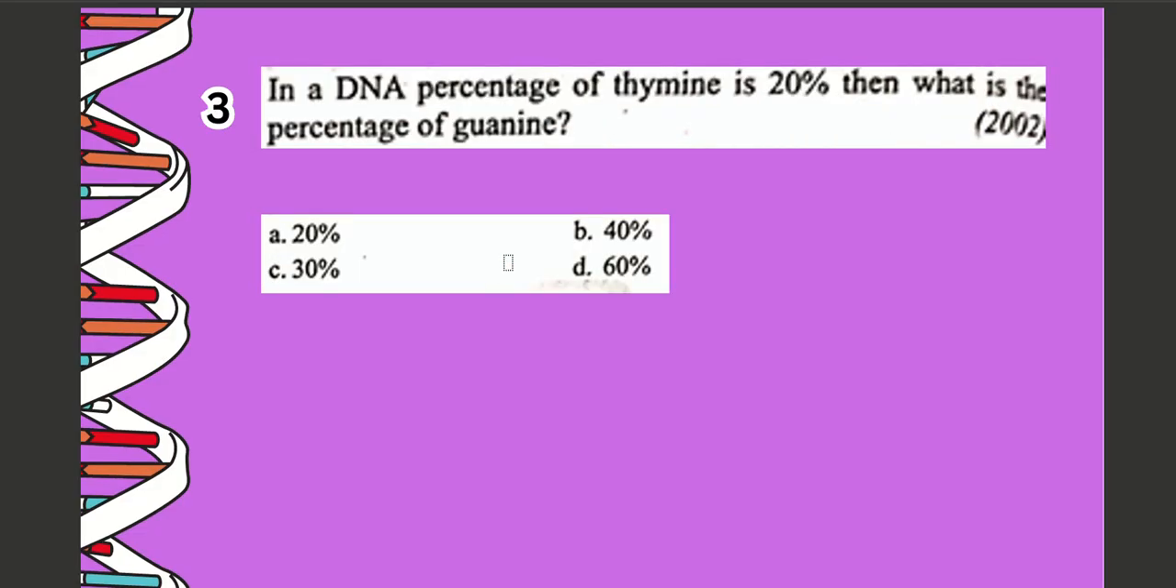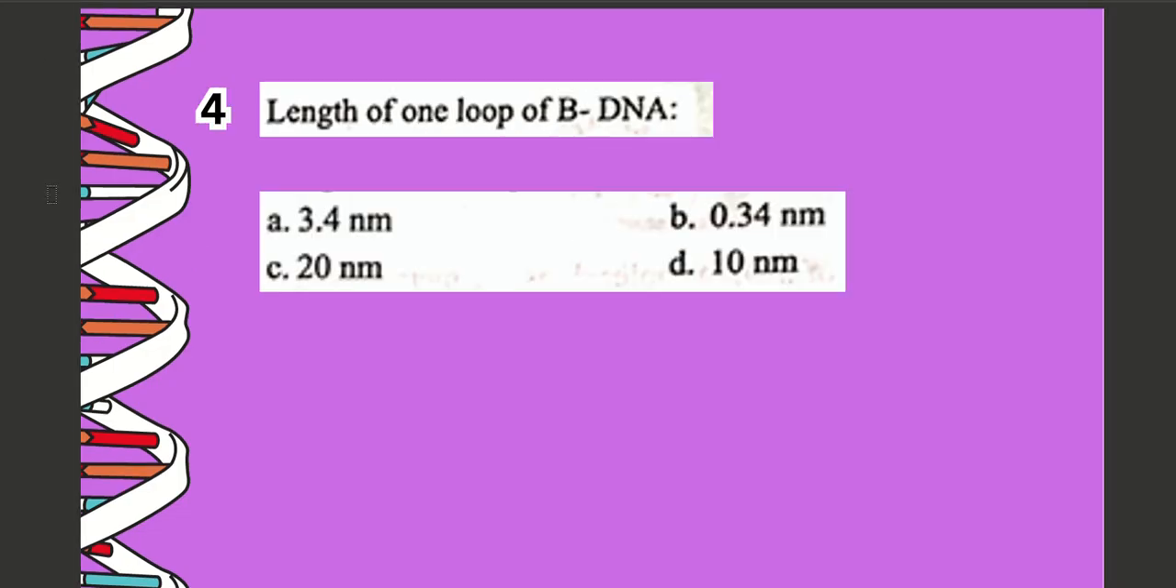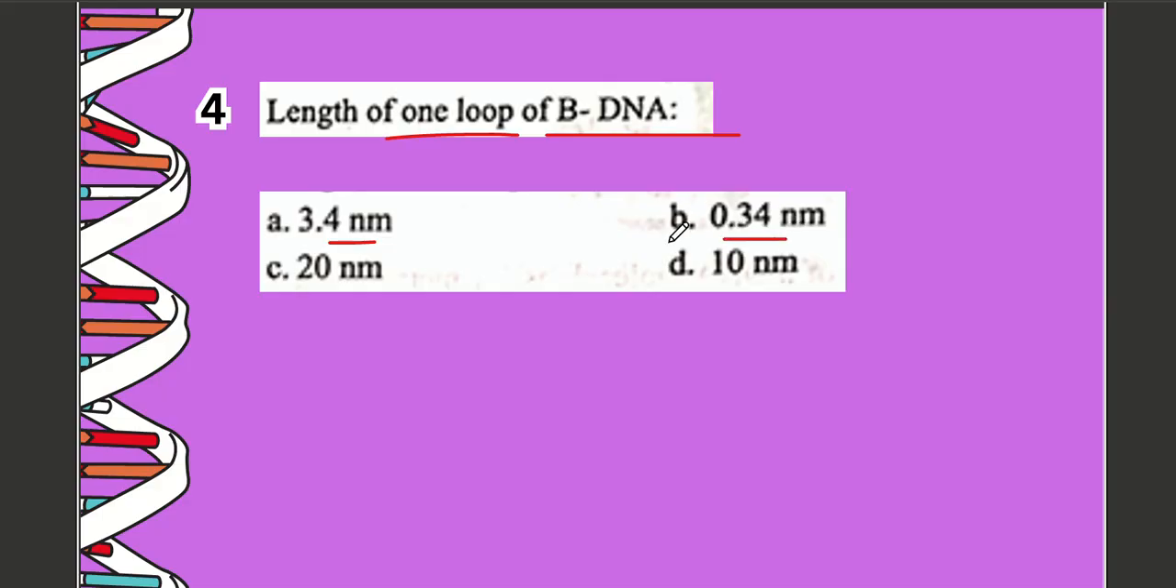Next question, question number 3. In a DNA, percentage of thymine is 20%, then what is the percentage of guanine? Options are A 20%, B 40%, C 30%, D 60%. The correct option is option number C, which is 30%. Next question, question number 4. Length of one turn of B DNA is A 3.4 nm, B 0.34 nm, C 20 nm, D 10 nm. The correct option is option number A, which is 3.4 nm.